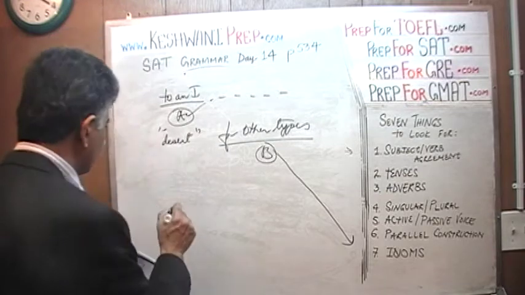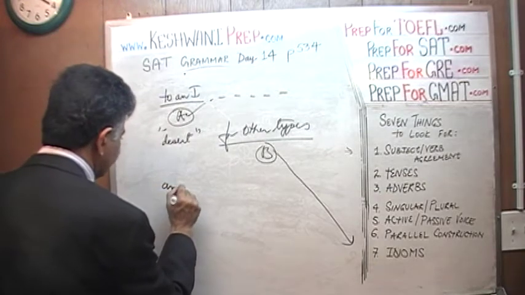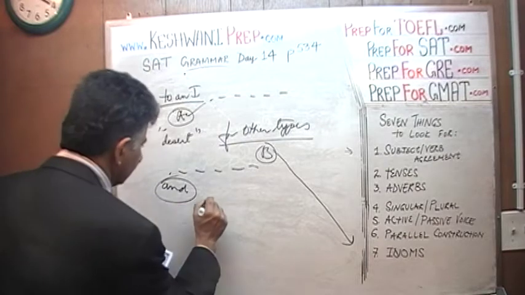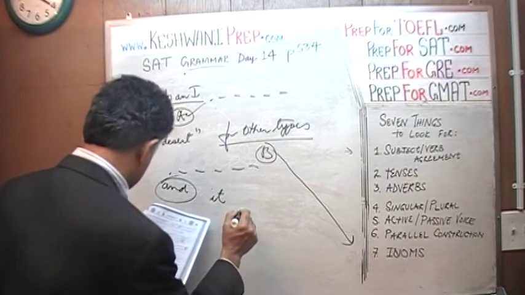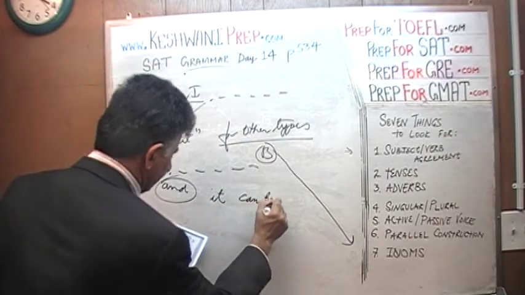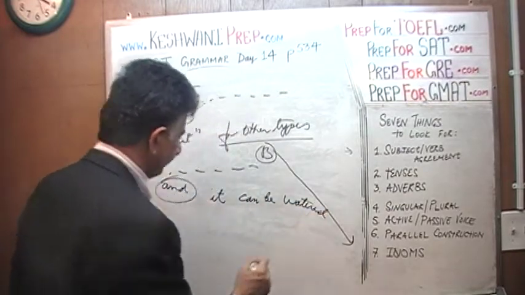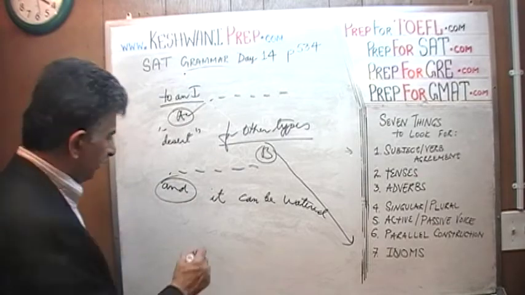And it goes on and on, and it can be watered. What can be watered? What does it mean by it?